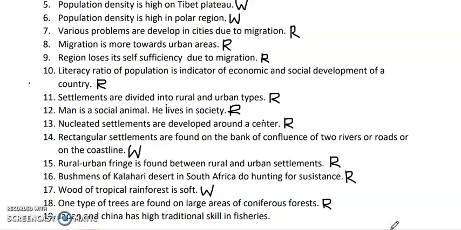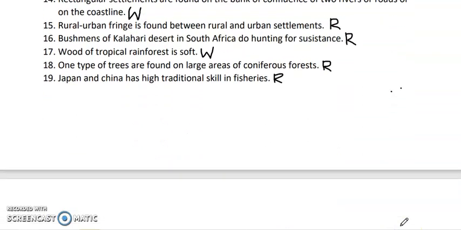Next question. Japan and China have high traditional skills in fisheries. So this is also a right statement. Both of them are highly mechanized and they have good machinery which they use for fishing.